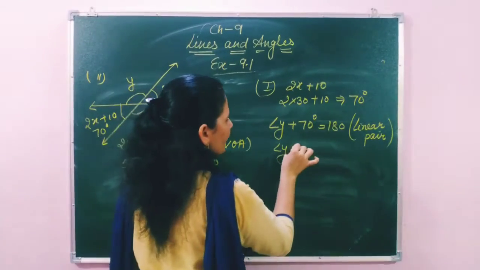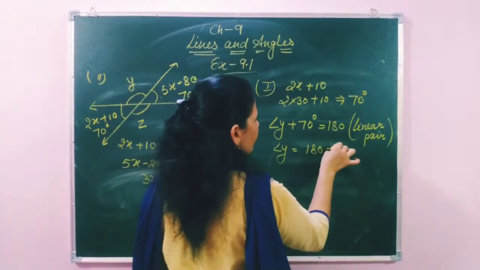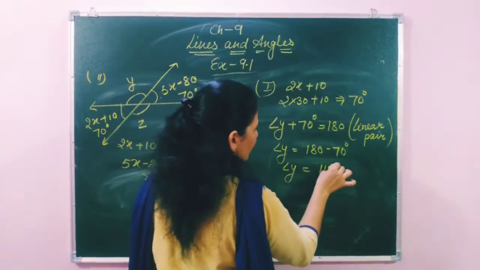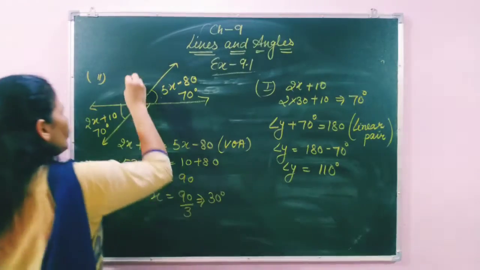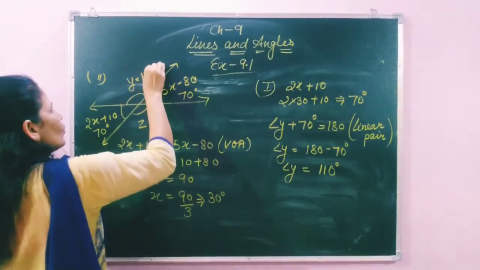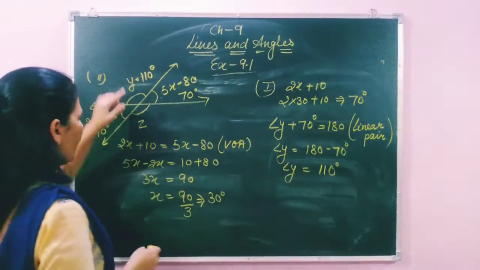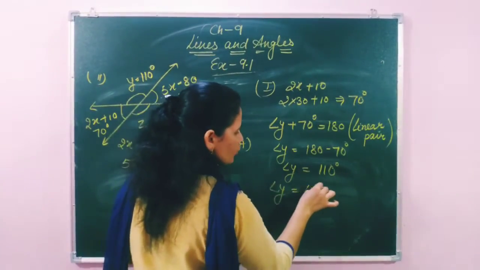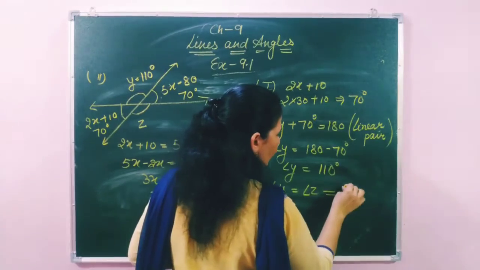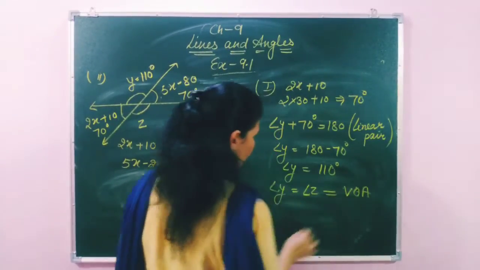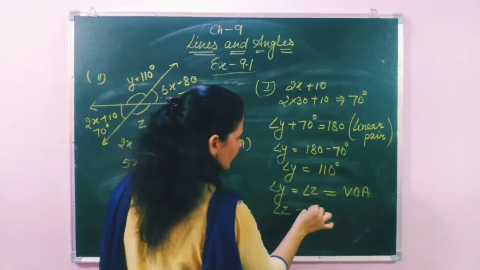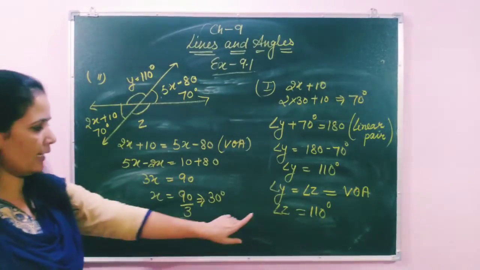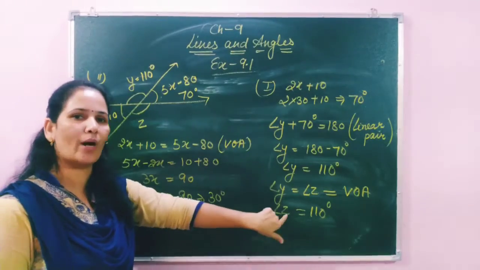So the angle y equals 180 minus 70 degrees. That means angle y is 110 degrees. So here we get the value of angle y, that is 110 degrees. And angle y equals angle z. Reason same, vertically opposite angles. So the angle z also has the same value, 110 degrees. Okay students, angle z also has the same value, 110.